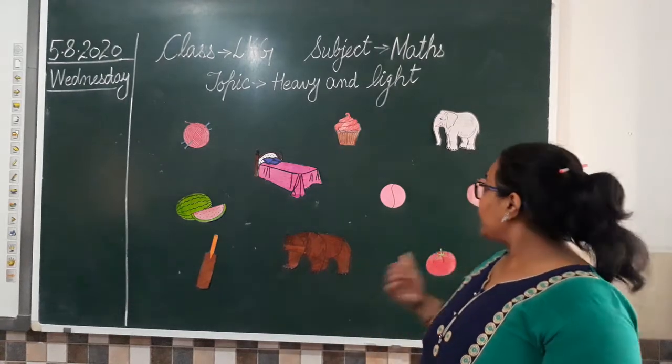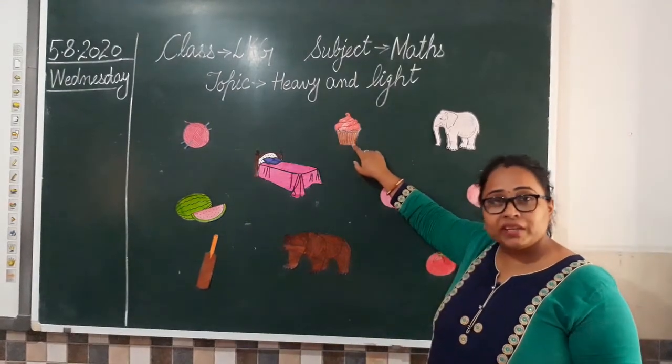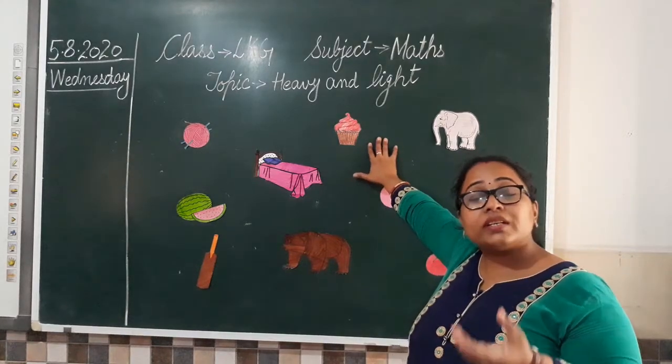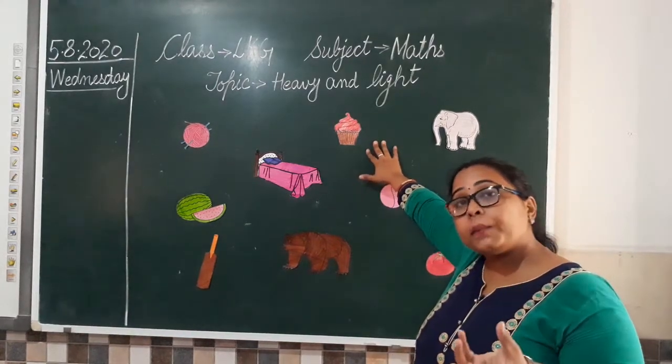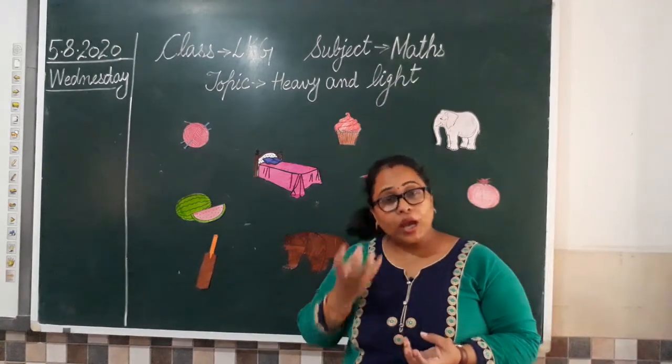Now coming to another thing, like we have cupcakes. You all love eating cupcakes. So you hold a cupcake in your hand because it is light in weight. You are able to pick it up. It is light, so you are able to lift it.